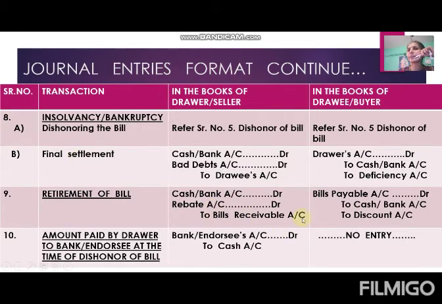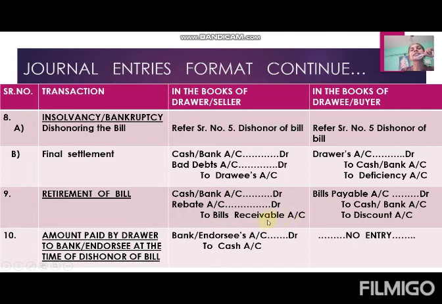To bills receivable account. Don't write the drawee's name here. Most of the time students make a mistake in this entry and lose marks. Why? Because they get habituated that the drawee's name must always be there. But keep in mind, we write the name of the drawee when he makes any fault. Here he is making payment before the due date, so write to bills receivable, because the bill's period is not getting over.